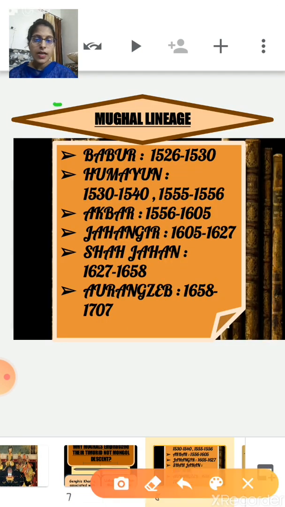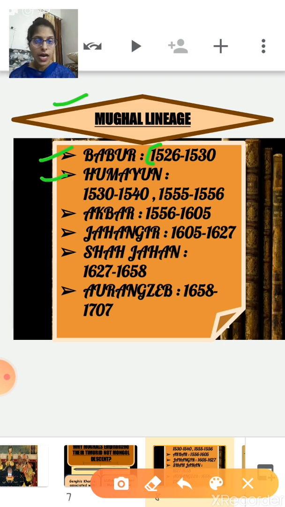Here is the list of the Mughal lineages. Here is the list of the Mughal rulers. First, Babur. He was the first Mughal emperor, or we can say that he laid the foundation of the Mughal empire over the Indian subcontinent. His time period was from 1526 to 1530. Then came Humayun.